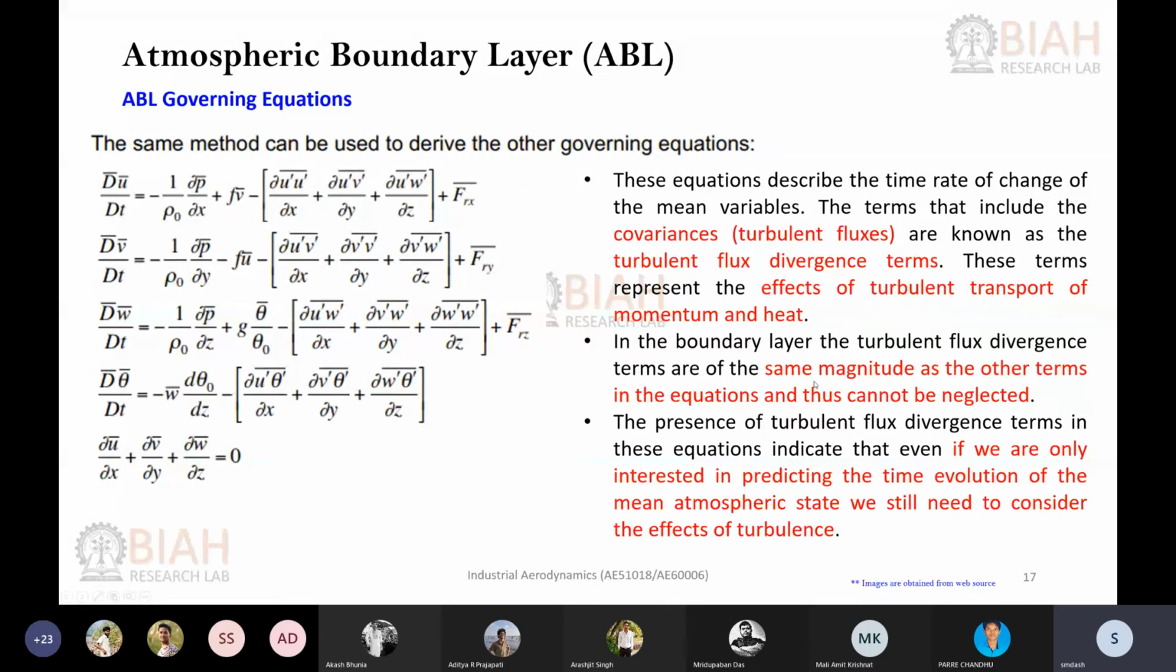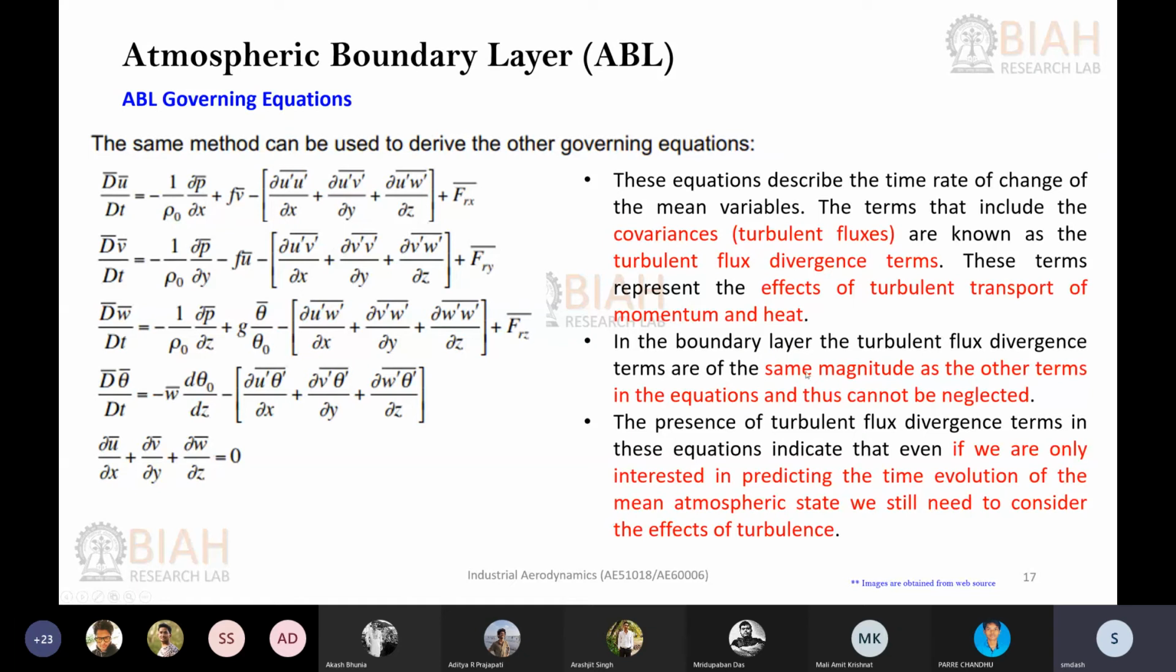These are called covariance terms or turbulent fluxes, or sometimes turbulent divergence terms. This cannot be neglected. These terms represent the effect of turbulent transport on momentum as well as heat, so they actually change the transport phenomena itself. When you look only at the mean quantities, the final result will be different from when you include this turbulent parameter.